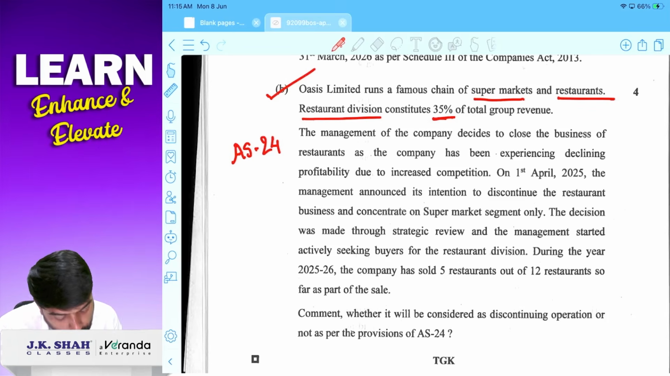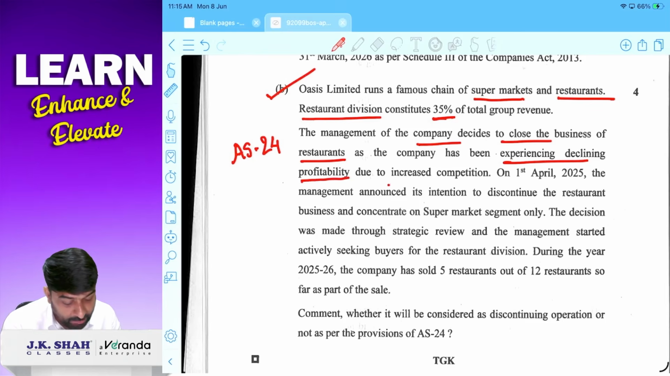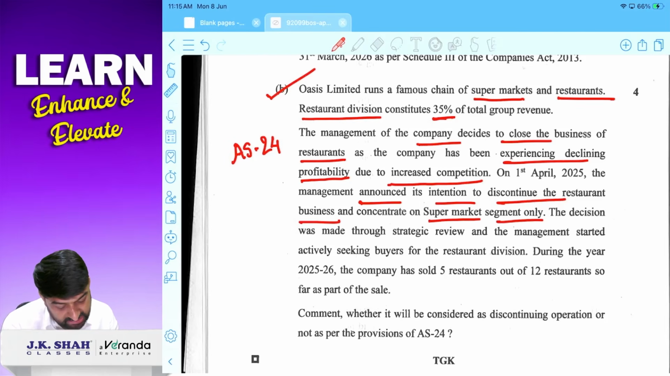decided to close down restaurant business. The management of the company decided to close the business of restaurant as the company has been experiencing decline profitability due to increased competition. So they have announced its intention to discontinue the restaurant business and concentrate only on supermarket segment. The decision was made through strategic review. Okay, and the company has sold 5 restaurants out of 12 so far as a part of sale.